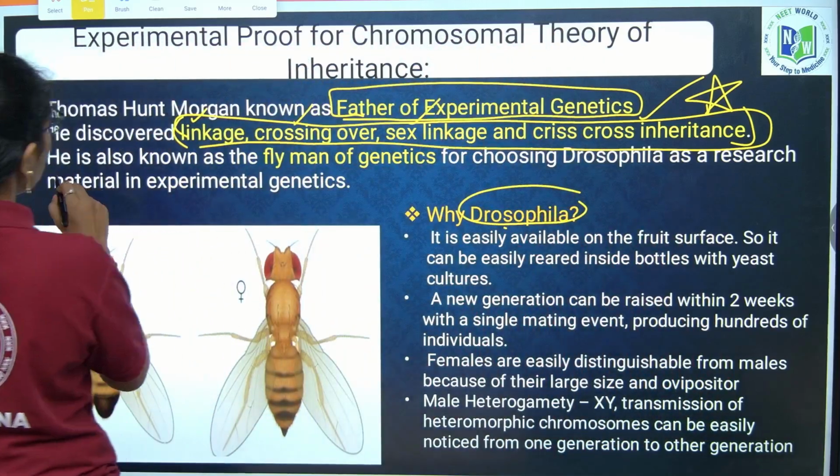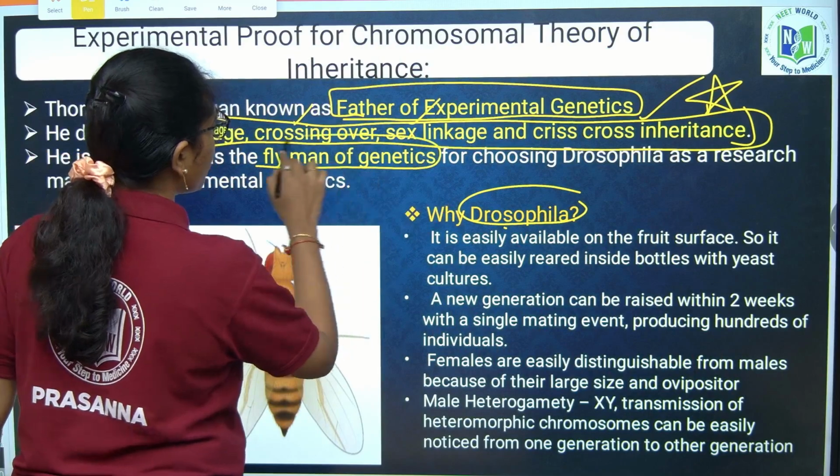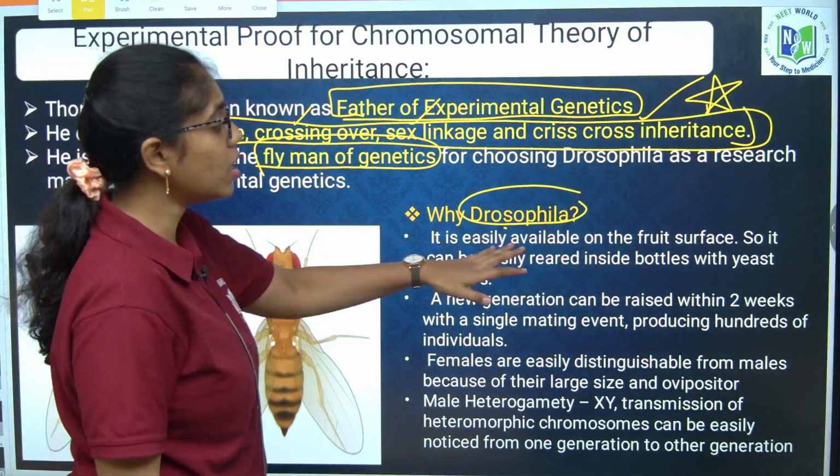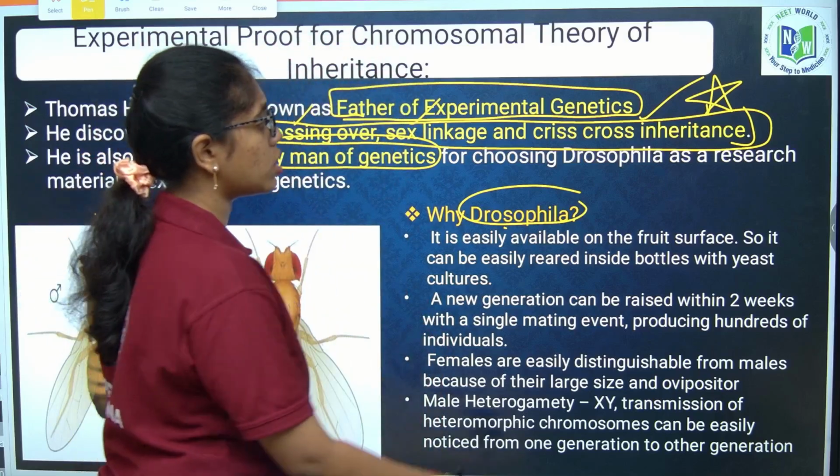Morgan is also known as the fly man of genetics because he conducted all his experiments in Drosophila melanogaster, which is also said to be what?